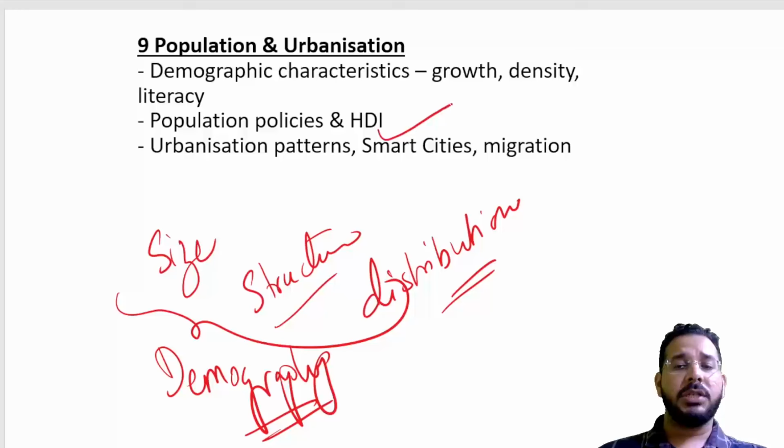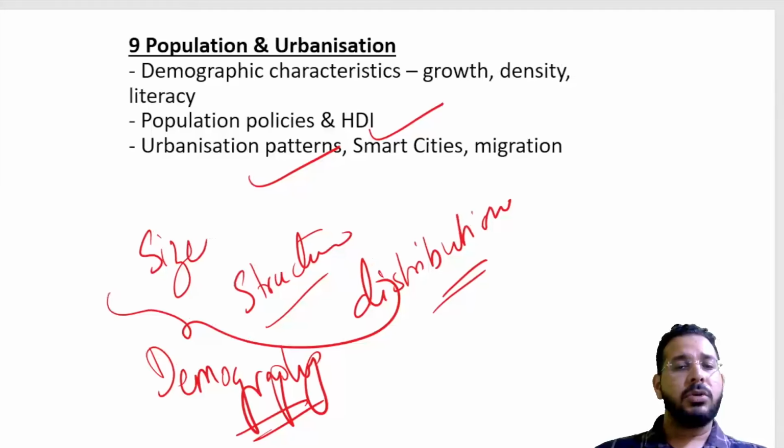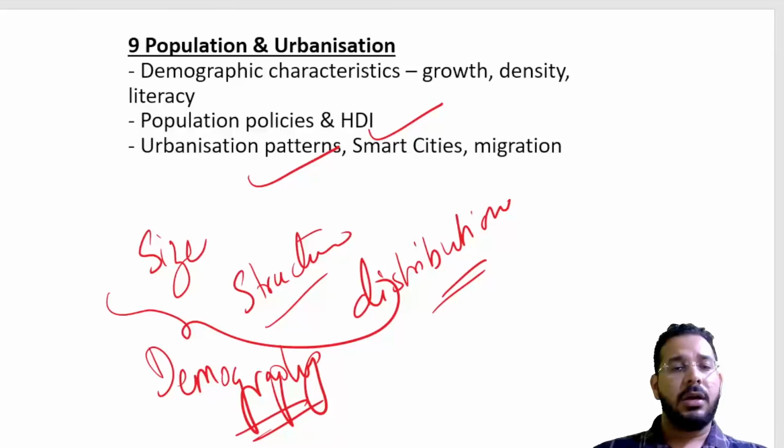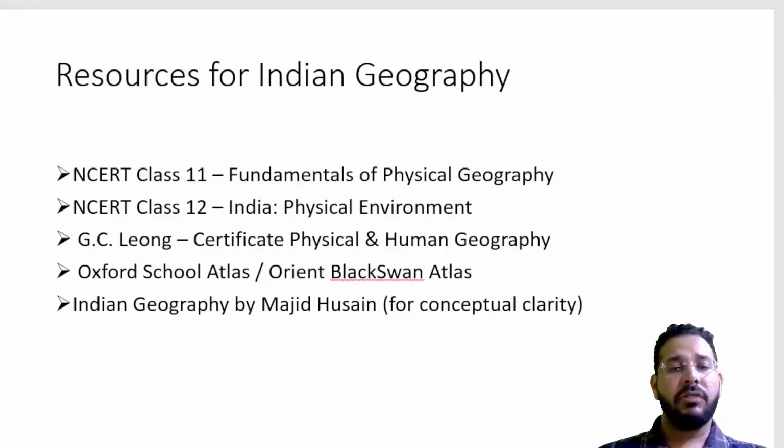Then we study population policies, urbanization, how cities are established. All those things will be studied in this. So this is your world and Indian geography syllabus. So what resources can we use to study this geography?